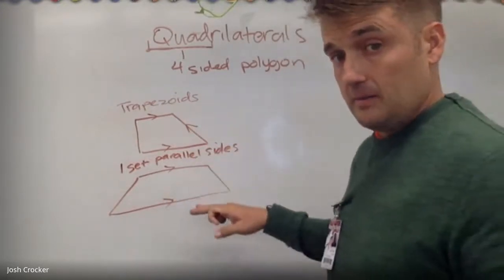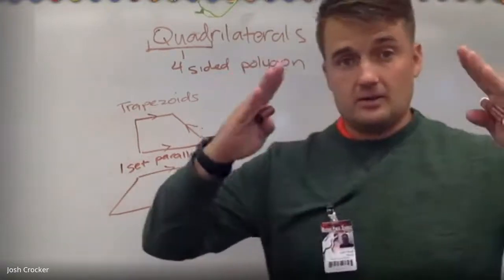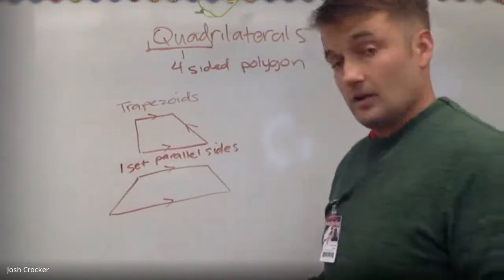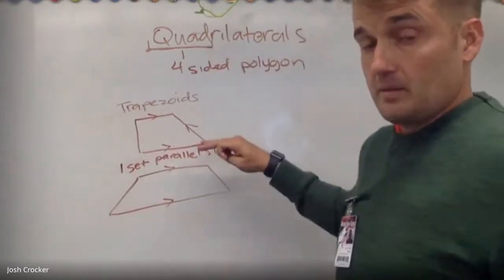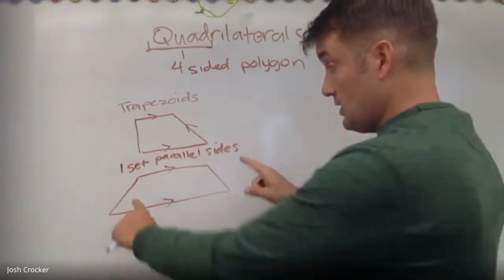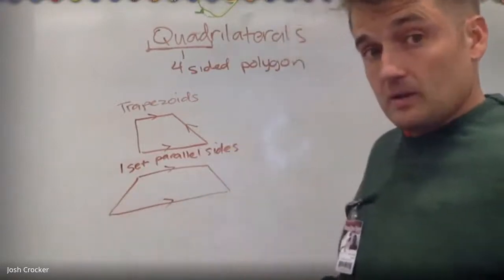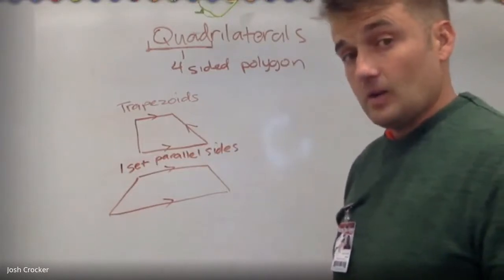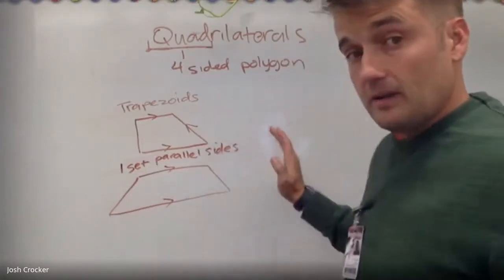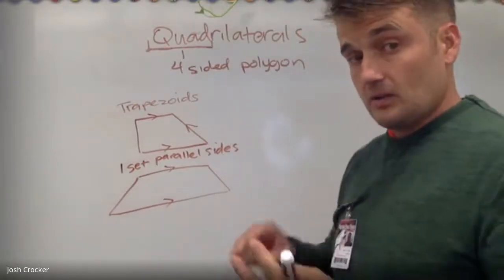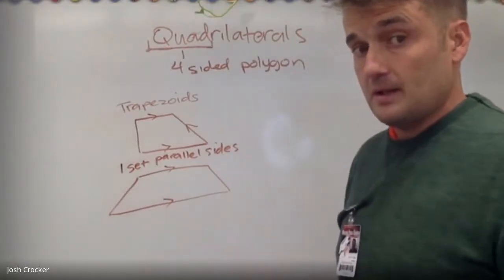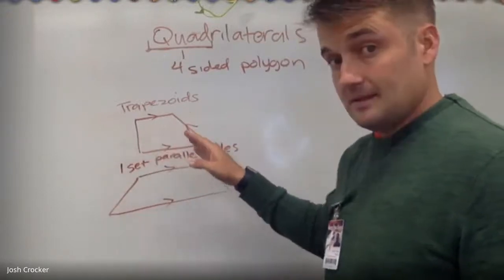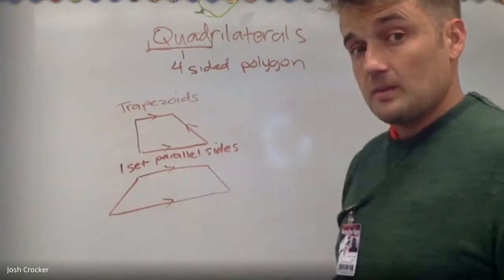The top is parallel to the bottom, but the left and the right are set like this. And if we continue that, they will eventually intersect. So they are not parallel. One set of parallel sides, just one, not two. That makes you a trapezoid, okay? So a trapezoid is a quadrilateral, still a four-sided polygon, just like squares, rectangles, parallelograms, and rhombuses. But if they don't have two sets of parallel sides, then we call them a trapezoid, okay?